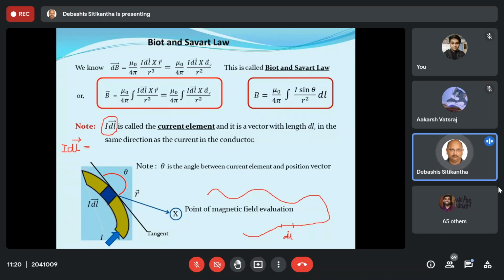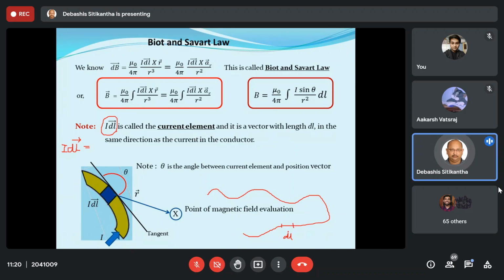I cannot tell it like that. Because current is a phasor quantity, it has a different set of rules. So over here, when I am talking about this dl vector, in order to give the direction of this dl vector, I have to consider the direction in which the current is actually flowing.